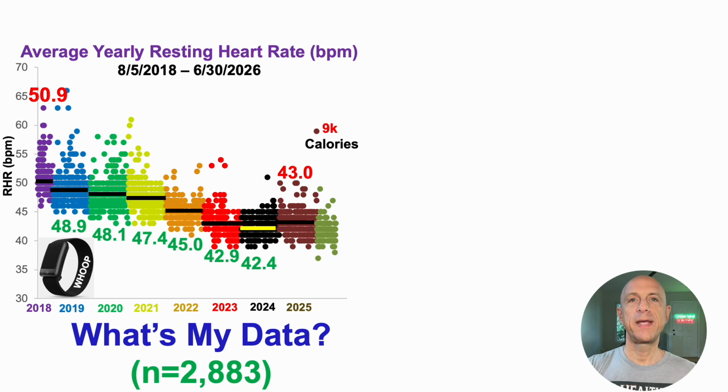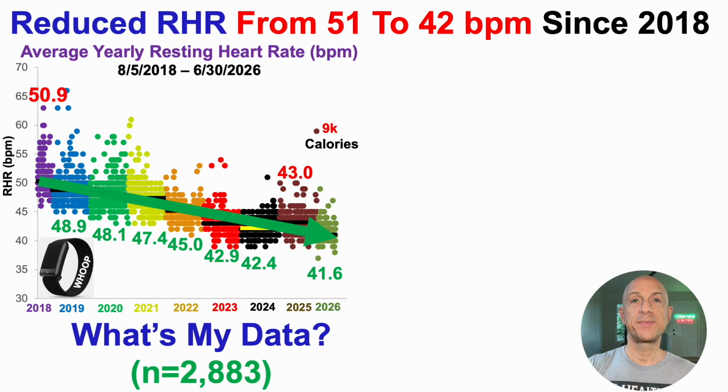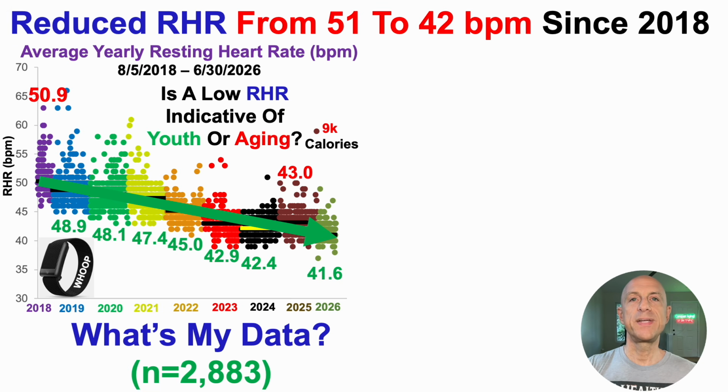All right, so what about the data in the first half of 2026? Average resting heart rate to the end of June is an average of 41.6 beats per minute. And what we can see over this approximate 8-year span is that I've consistently reduced my resting heart rate from an average of 51 beats per minute in 2018 to an average of 42 beats per minute through the first half of 2026. But is a low resting heart rate indicative of youth or aging?